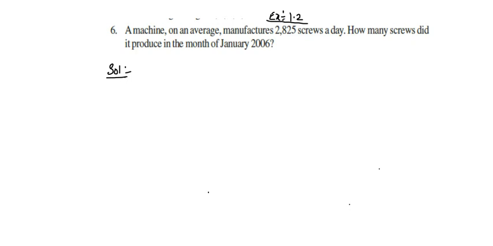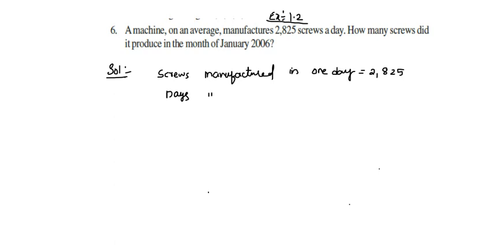Screws manufactured in 1 day is equal to 2,825. Days in January, how many? 31 days.